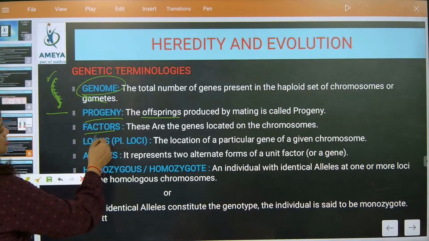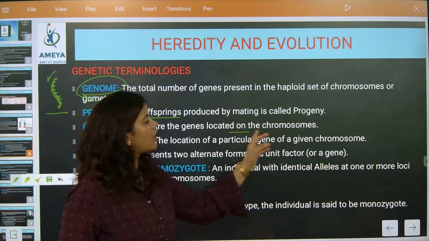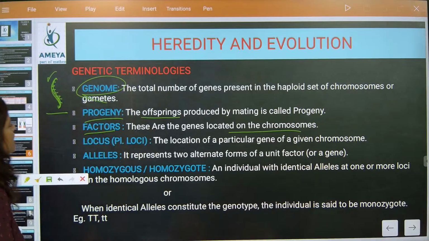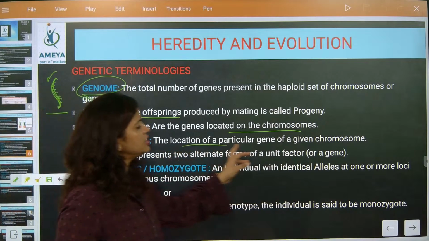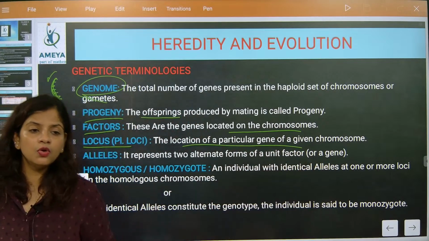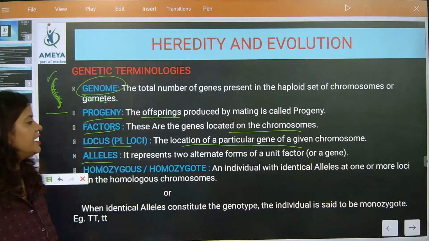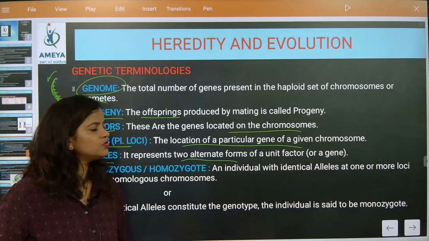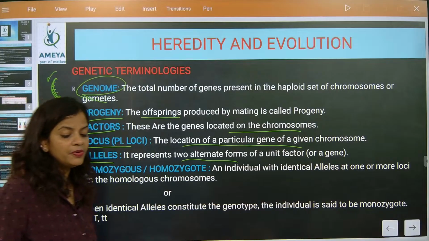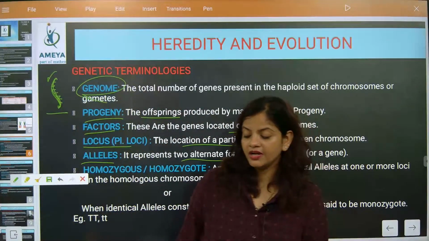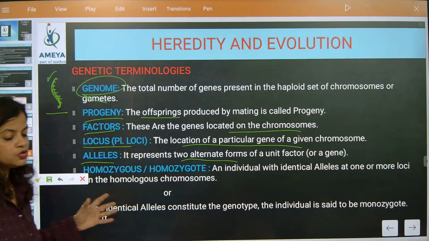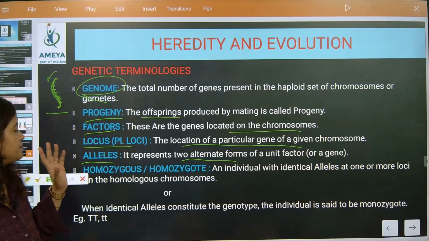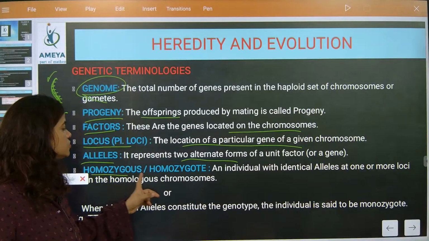Understood? Now, factors. These are the genes located on the chromosomes. This is very important. Now, locus. The location of a particular gene in a chromosome is called locus. Understood? Next is allele. It is two alternate forms of a gene, so one will be recessive and the other dominant. The pair of genes present on the chromosomes is considered alleles.